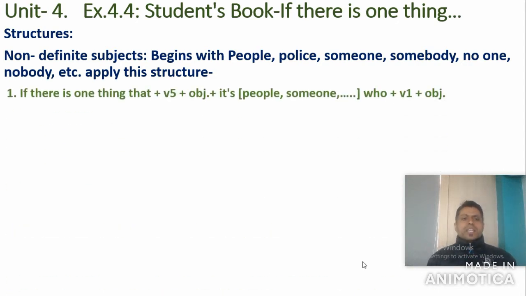If there is one thing that plus verb 5 plus object, it's people or someone plus who plus verb plus object. This is the structure we are going to use if the given subject begins with people, police, someone, somebody, no one, nobody, etc. So memorize this structure.